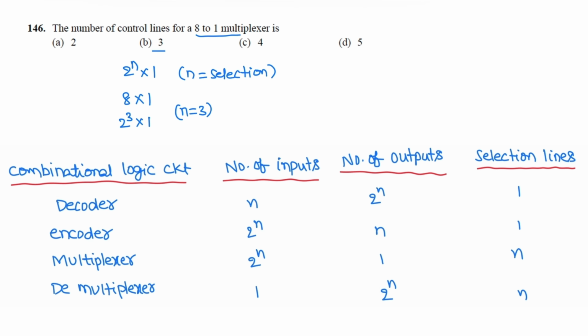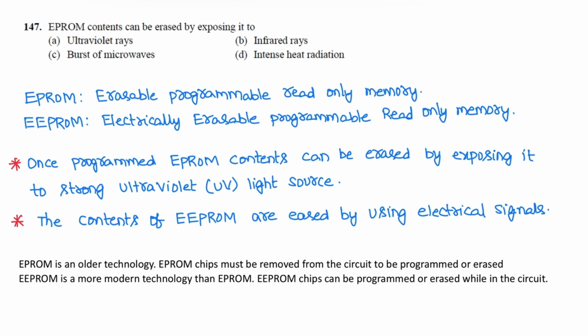Next question. EPROM contents can be erased by exposing it to. EPROM stands for Erasable Programmable Read-Only Memory, EEPROM, Electrically Erasable Programmable Read-Only Memory. Once EPROM is programmed, its contents can be erased by exposing it to a strong ultraviolet light source.